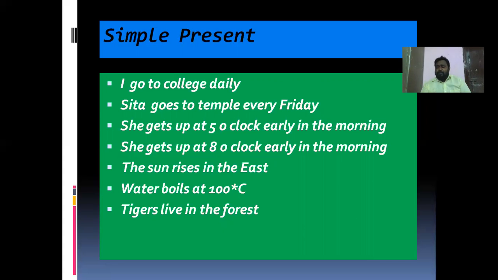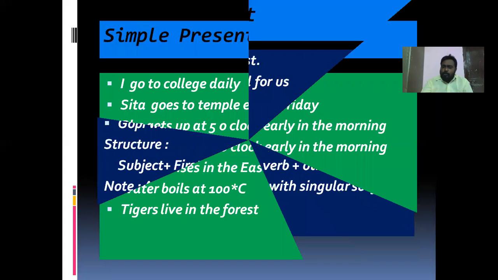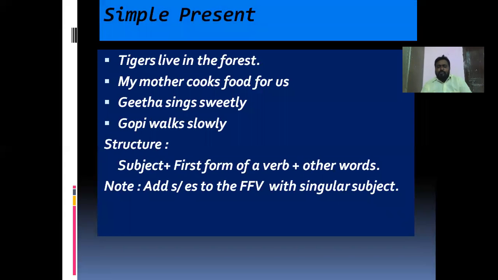Why this type of variation? Very simple. There is a rule in English that if the subject is third person singular, then we have to add s or es to the first form of a verb. So here you see the note. What is the note here? Add s or es to the first form of a verb with singular subjects.